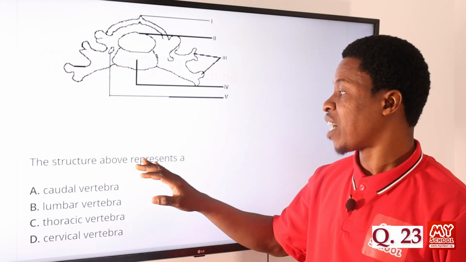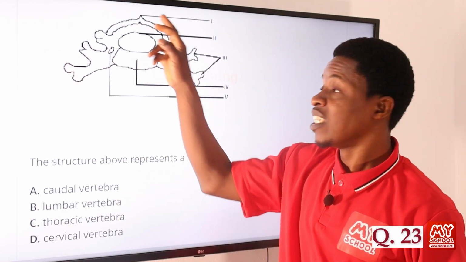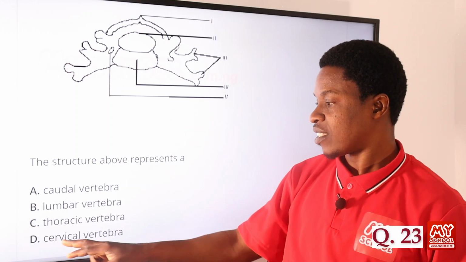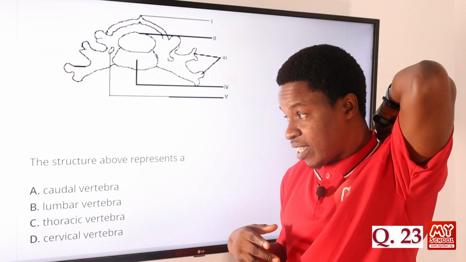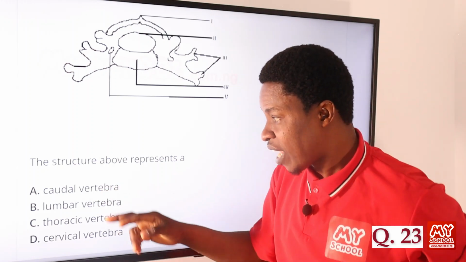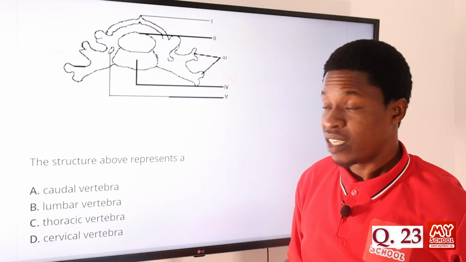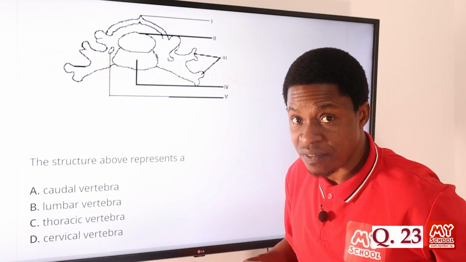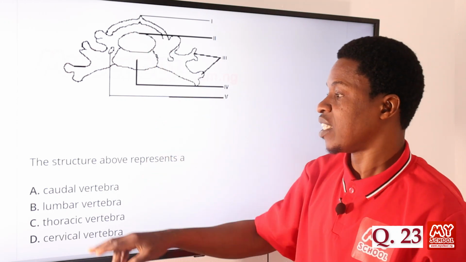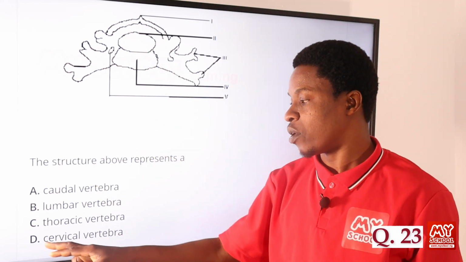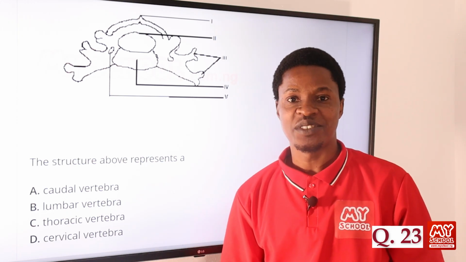So the structure above, we have answered that already. This is the cervical vertebra. The thoracic is the one at the chest. The lumbar is found next, and the caudal is found at the hip, the waist, like the tail region. Immediately after that, we have about 5 of that. So this structure is representing a what? A cervical vertebra. So the correct answer is option D.